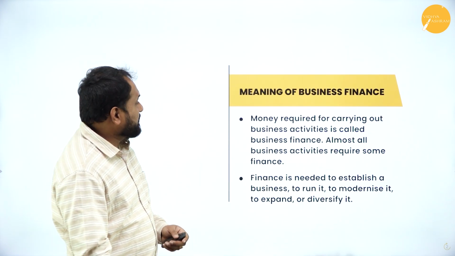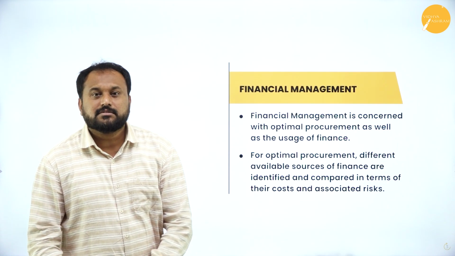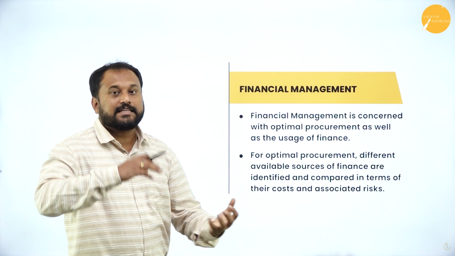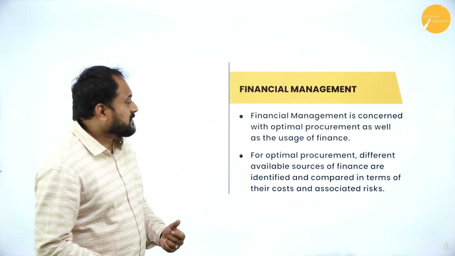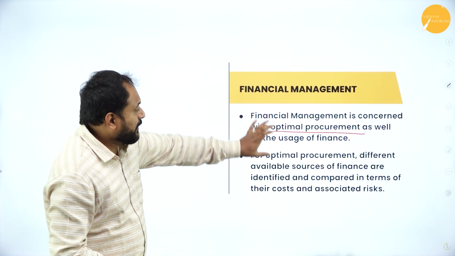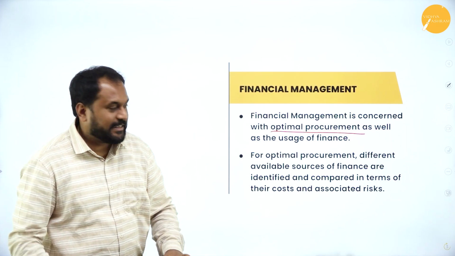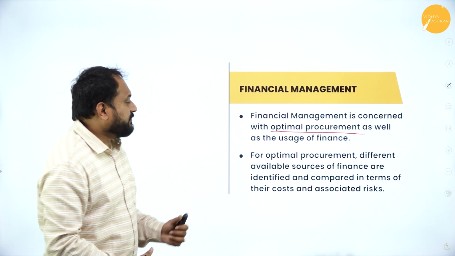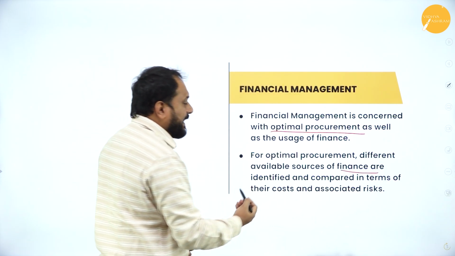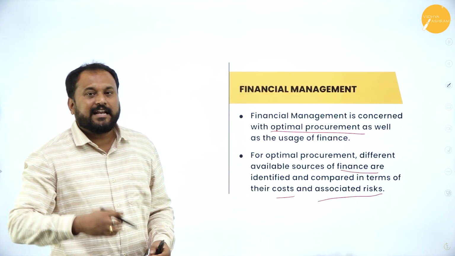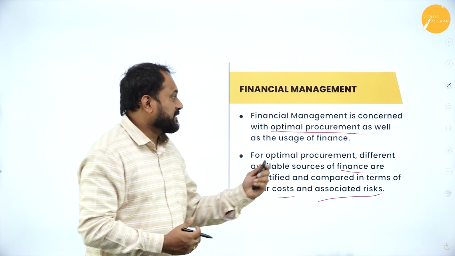Next topic we have is financial management. How to manage the finance. This can come for 1 mark. So please do understand what exactly financial management is. Financial management is concerned with optimal procurement as well as usage of finance. If you write only this much, it's enough. 1 mark you will get. Optimal procurement means to get from somebody, right? Different available resources of finance are identified and compared in terms of their cost and associated risk. Any finance, there is a cost, there is a risk. So you need to manage it. That is what financial management is.